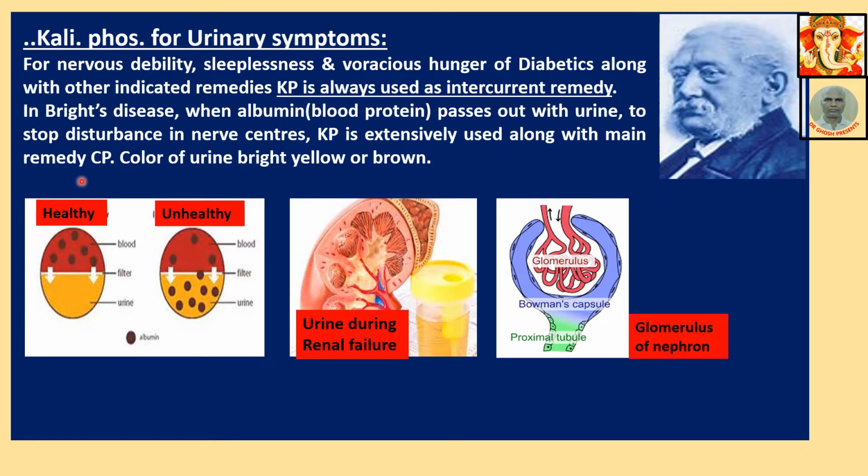Here, Calcarea Phos and Kali Phos. Calcarea Phos and Ferrum Phos are used conjointly. Color of urine bright yellow or brown. This is color of urine. And this is glomerulus of nephron. Just a picture within the kidney cells, nephrons. Within the nephrons, this is seen. That picture has been given. This is actually anatomy.